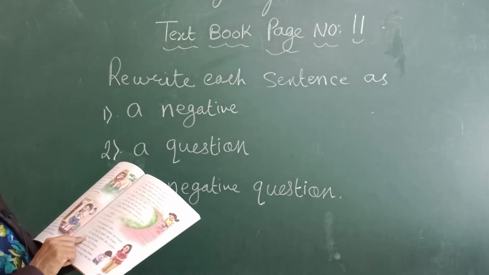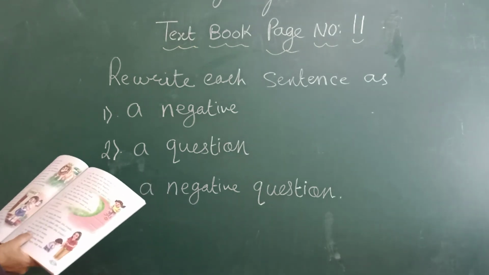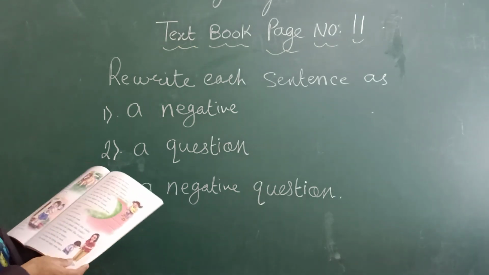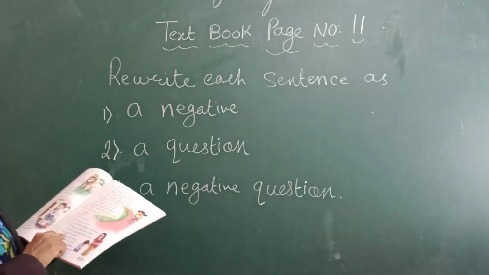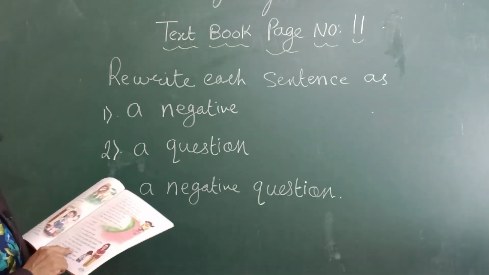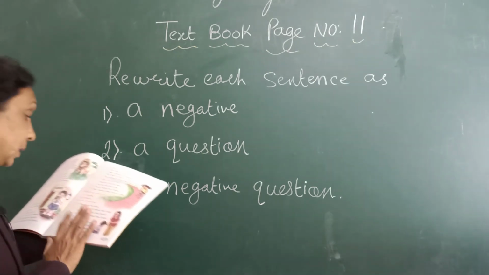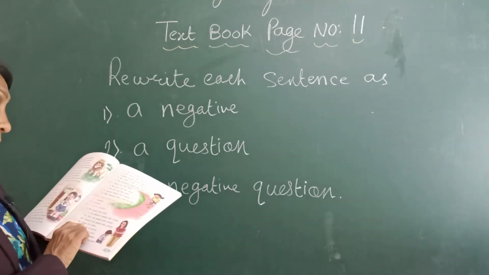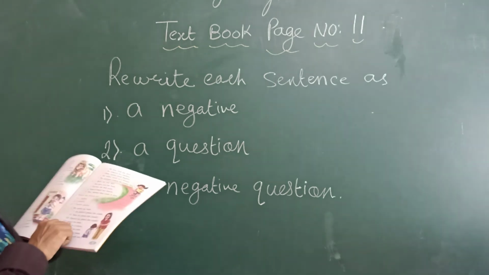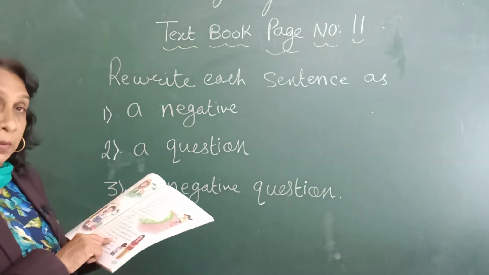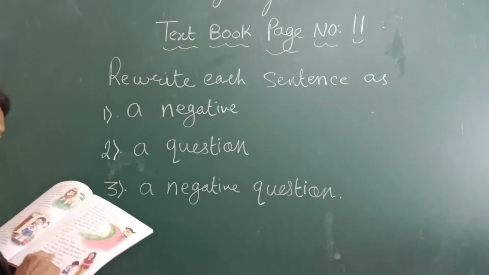So in this same way, you have to do these sentences. There are 6 sentences. First one I will tell you. You forgot his name. You have seen earlier that when we make a simple negative sentence, we don't use the past tense. Understood? Here, forgot, you forgot his name. You didn't forget his name.